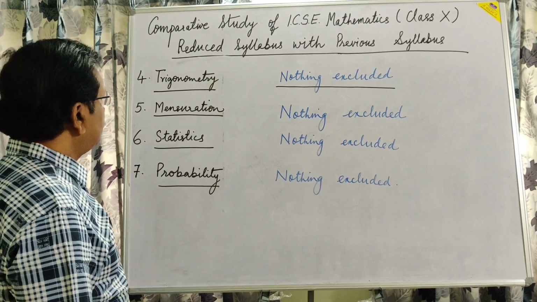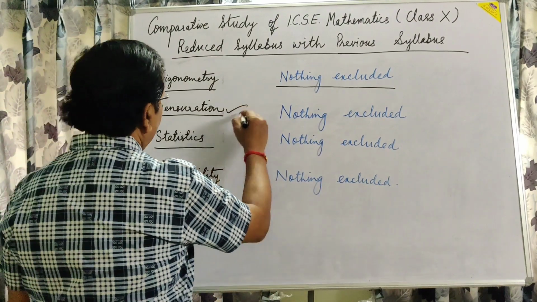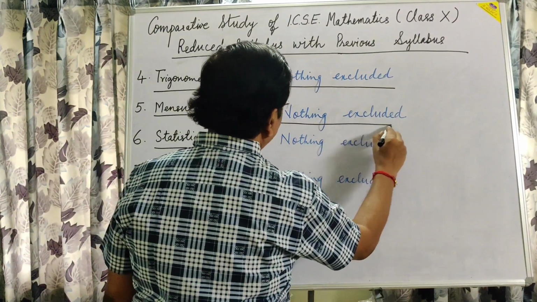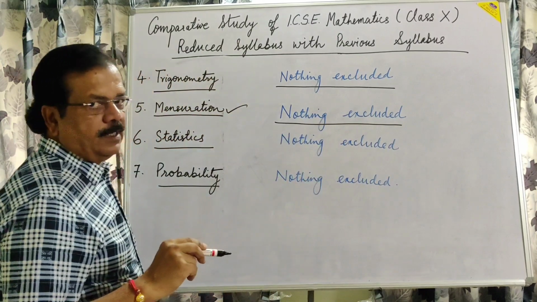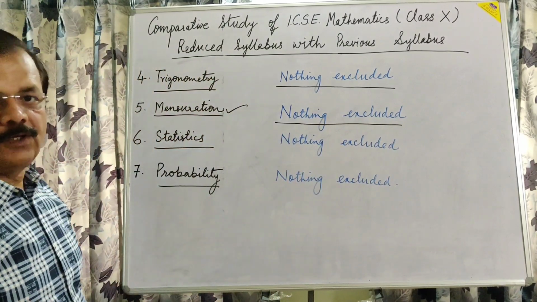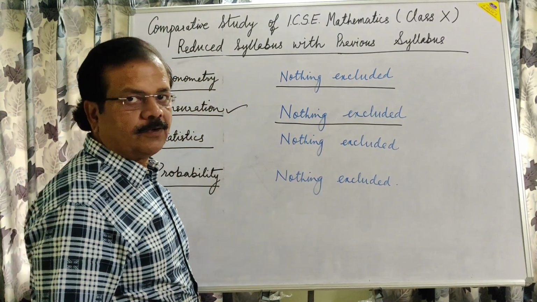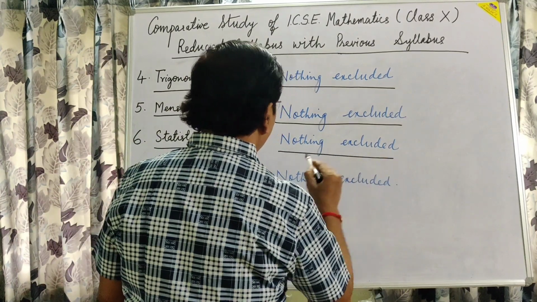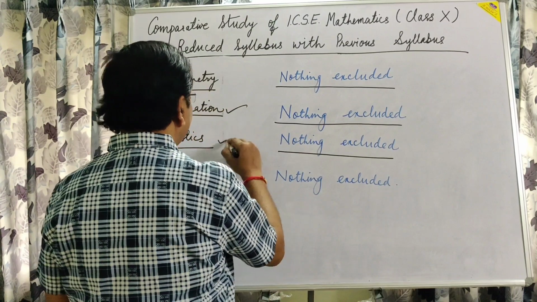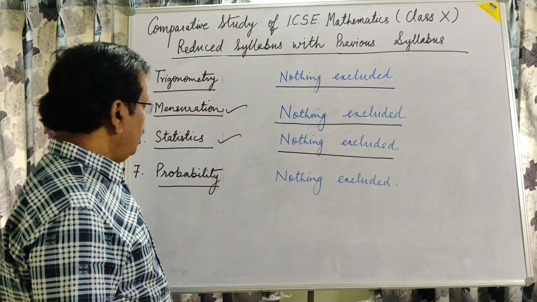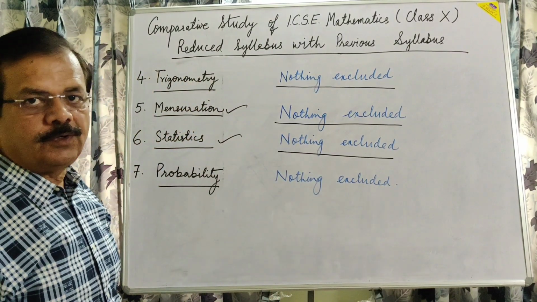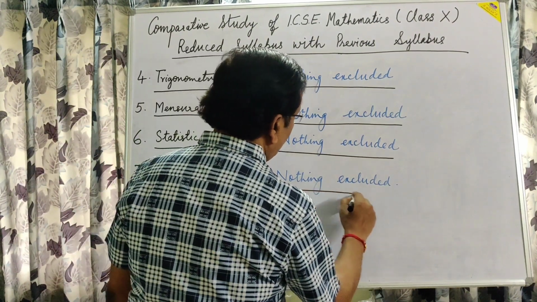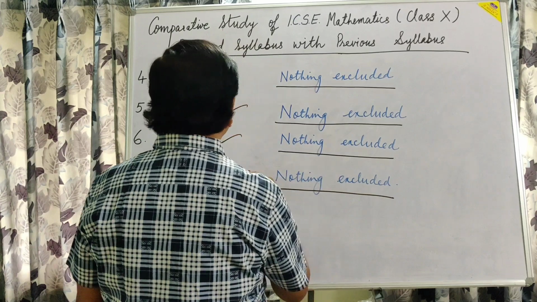The 5th unit, mensuration: nothing is excluded, each topic will remain the same. In the 6th unit, statistics, also nothing is excluded. You will find all the things the same as in the previous syllabus. And in the last unit, probability, also nothing is excluded from the previous syllabus.